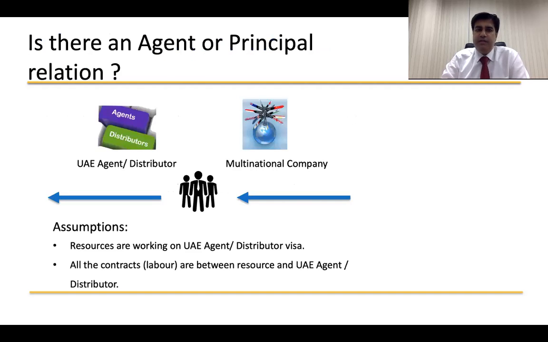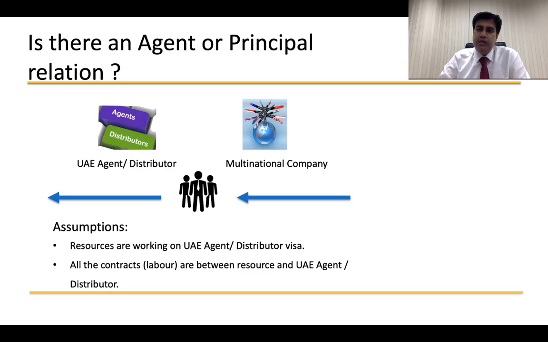Now let's look at some facts or assumptions which I have used in this case. I'm using two assumptions. Point number one, the resources are working on UAE agent or distributor visa. That means the employees or the resources which are being paid by the multinational company are being deployed under the UAE visa by the UAE agent or distributor, whatever name we talk about. And the second, all the contracts, that's the labor contract, are between the resources and the UAE agent distributor. So these are the facts which we are talking about.